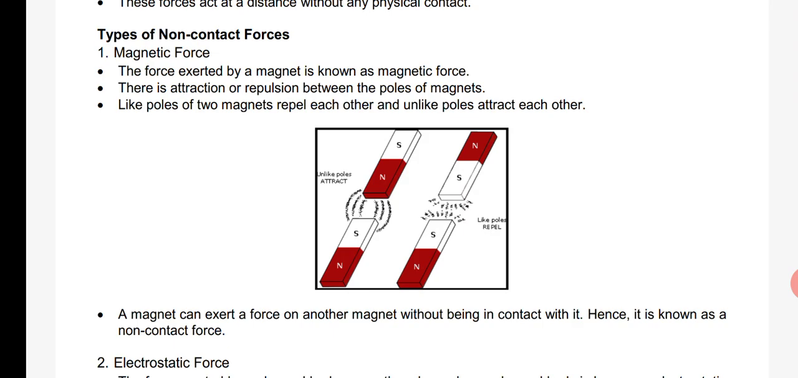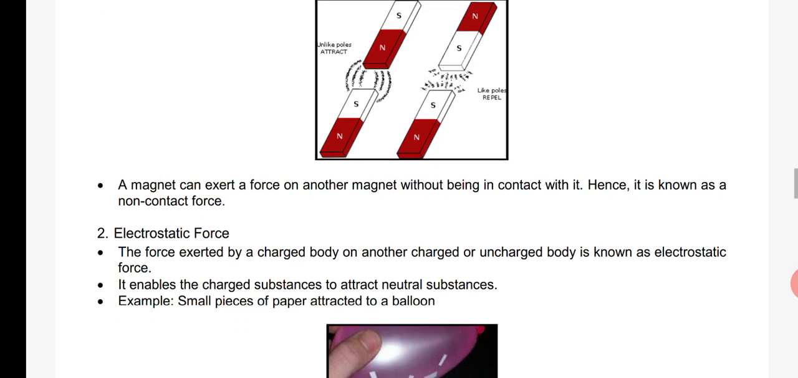So in magnetic force, remember these four points. The force exerted by the magnet is known as magnetic force. There is attraction or repulsion between the poles of the magnet. Like poles of two magnets repel each other and unlike poles attract each other. A magnet can exert force on another magnet without being in contact with it. That's why magnetic force is a non-contact force.